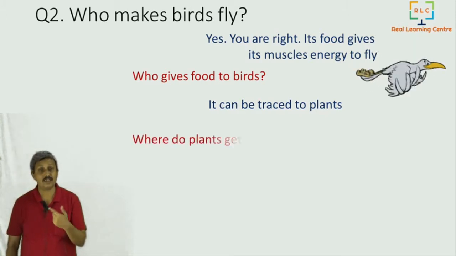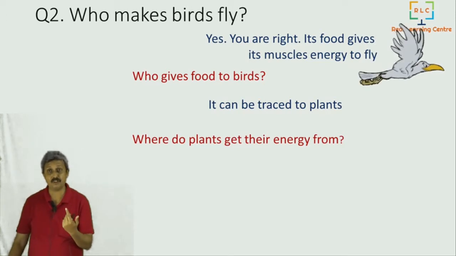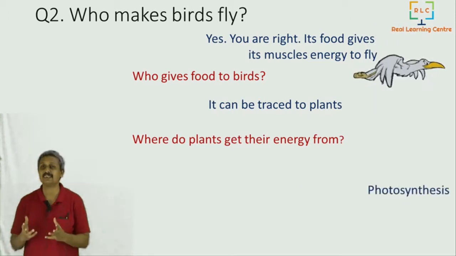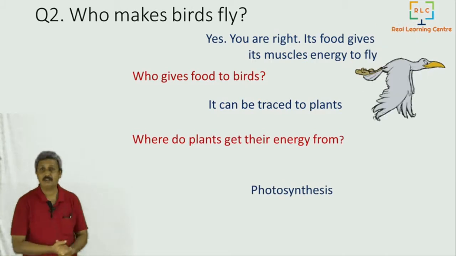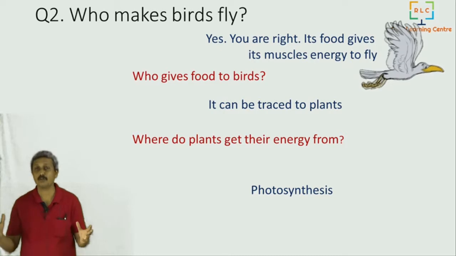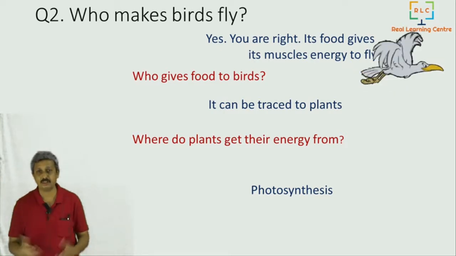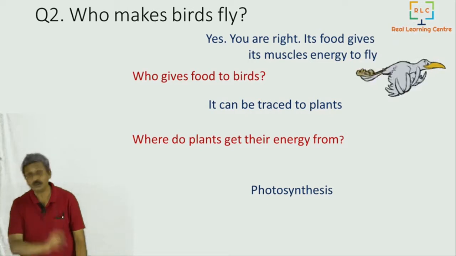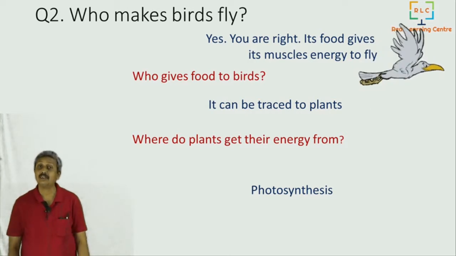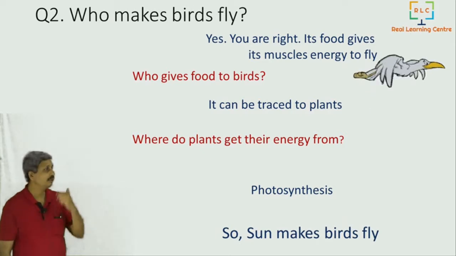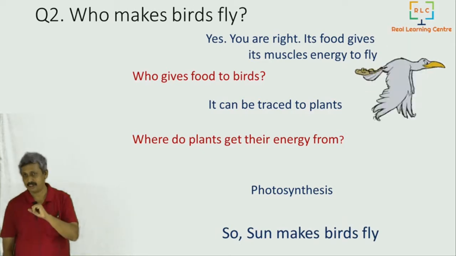Where are the plants getting energy from? The plants get energy from what we call photosynthesis, which we just talked about, which is basically combining smaller molecules to give rise to bigger molecules using the sun's energy. It's called photosynthesis. So we saw that. It gets energy from the sun. So the answer is the sun makes birds fly. Quite interesting, isn't it?